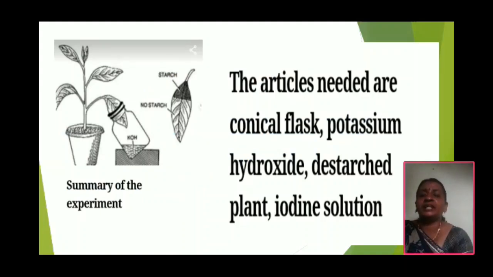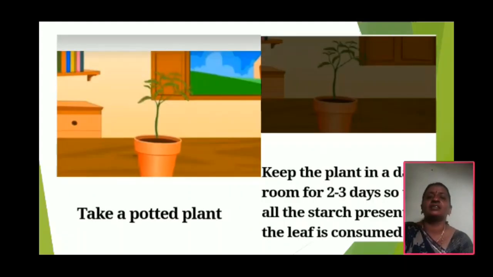Some materials are required: a potted plant, a transparent bottle, potassium hydroxide solution and iodine solution. The articles needed are conical flask, potassium hydroxide solution, destarched plant and iodine solution.